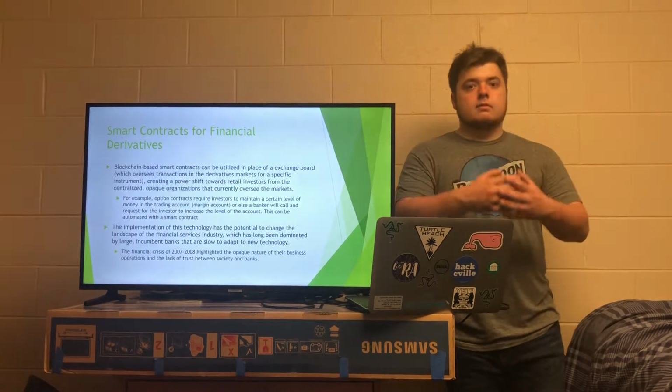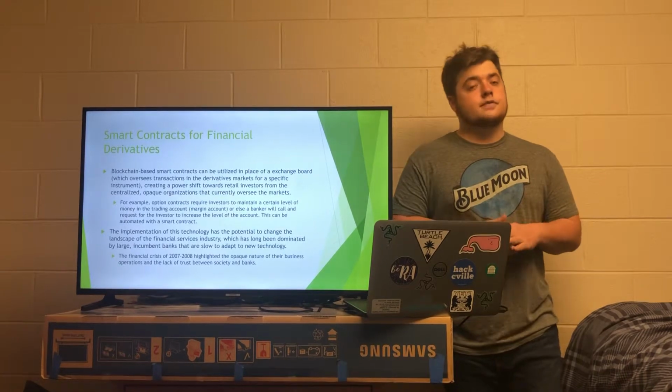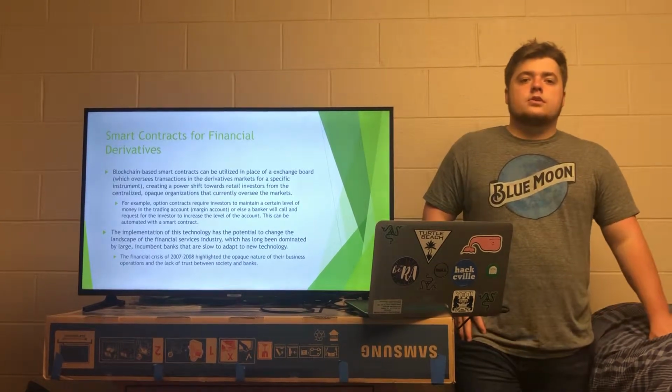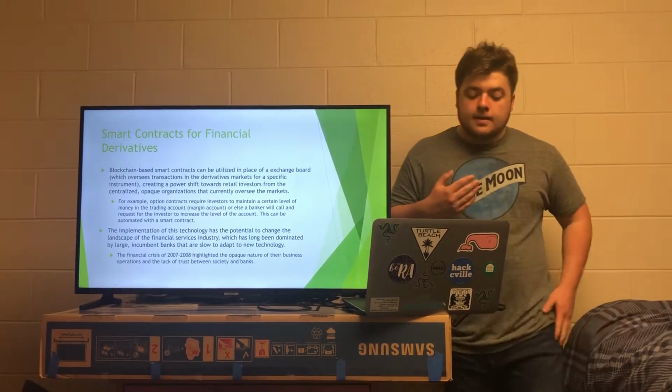So for these smart contracts, I did a theoretical exploration and realized they can be utilized in place of an exchange board, for example the Chicago Board Options Exchange that oversees options contract trading in the US.